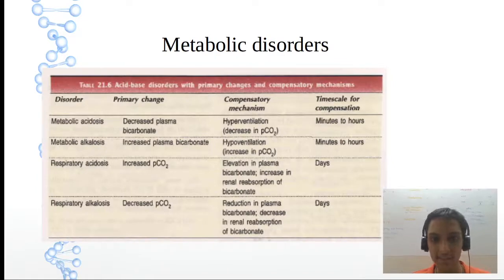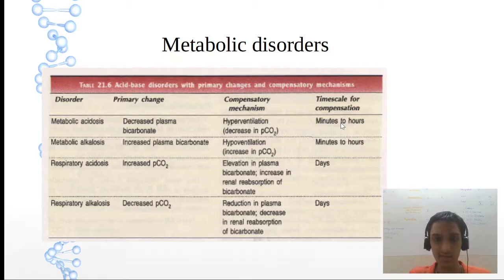And these are the compensatory mechanisms we can see. If you remember acidosis or alkalosis, either one, for example acidosis, then alkalosis will be easy. For instance, let us take metabolic acidosis and respiratory acidosis. In metabolic acidosis, plasma bicarbonate levels are depleted. There is hyperventilation, that means PCO2 is less.